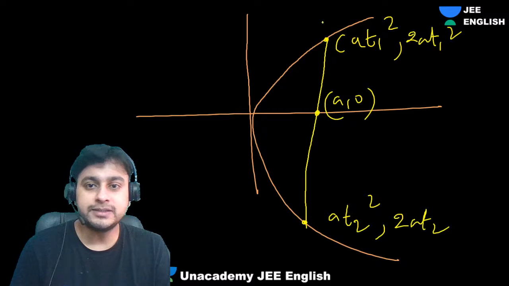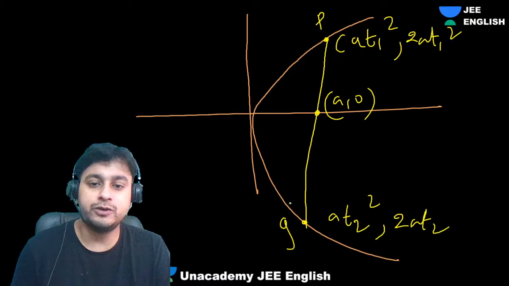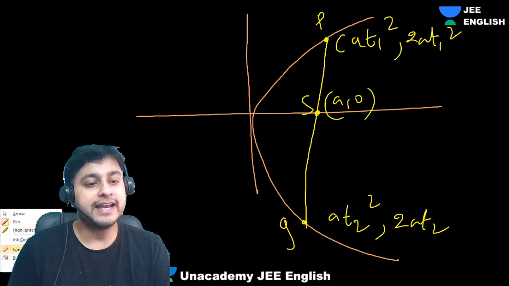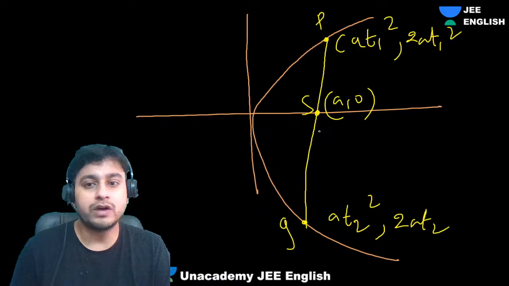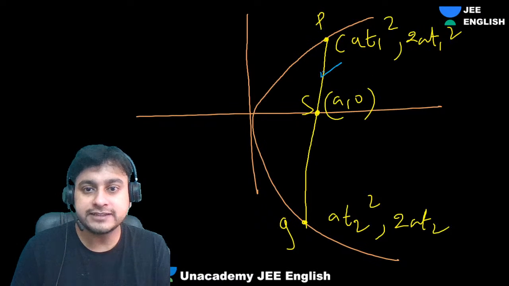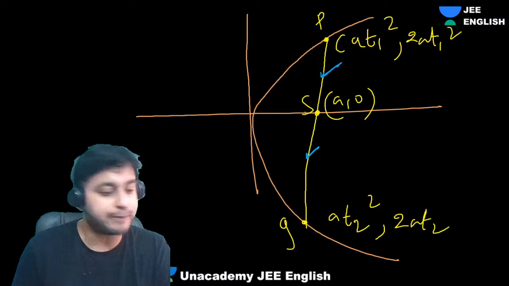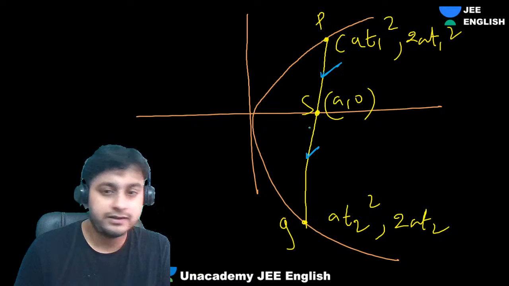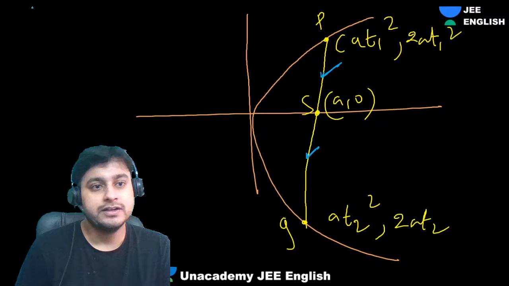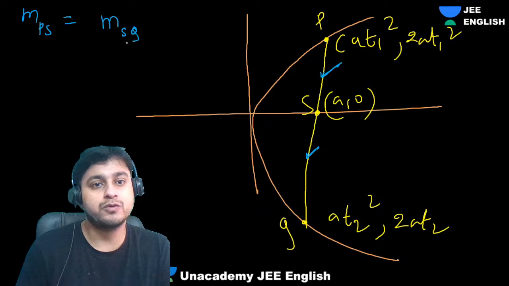Okay. Let's suppose this is one point P, this is one point Q, this is your S. If this is a focal chord, the slope of this line will be the same as this line. Both are part of a line, right? So the slope of PS will be the same as the slope of SQ.